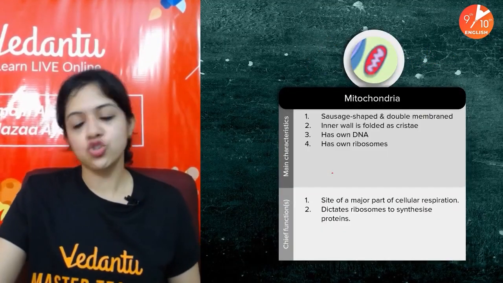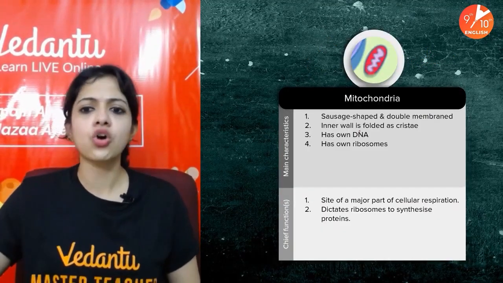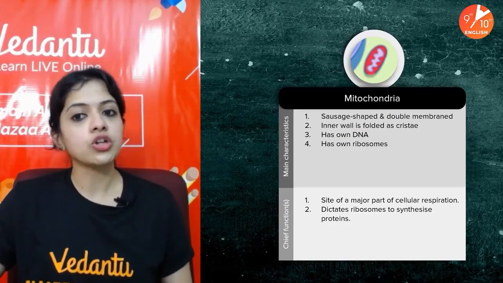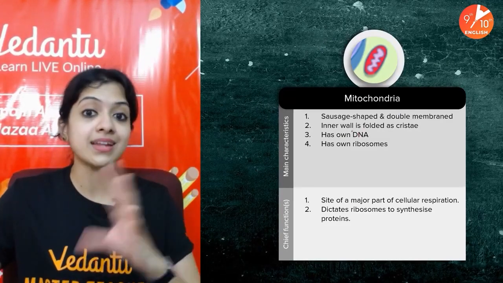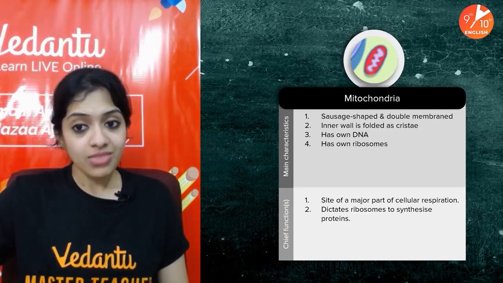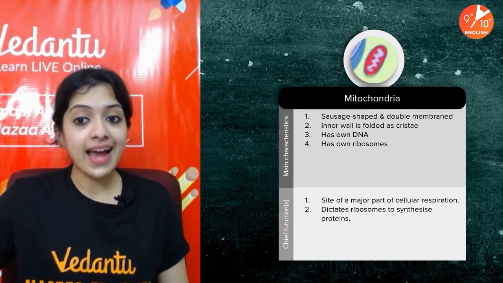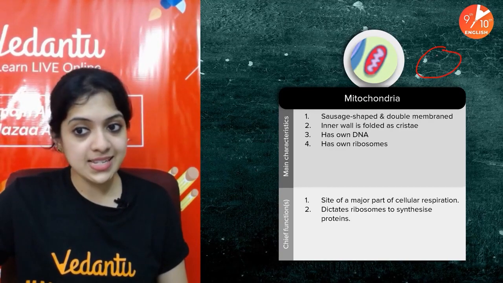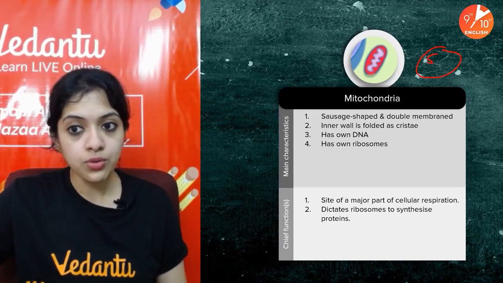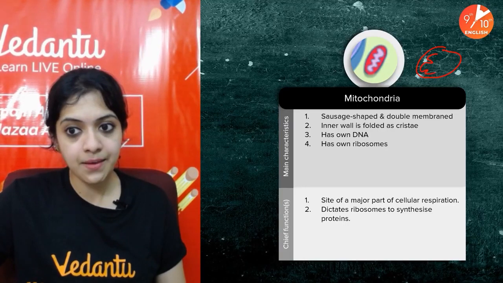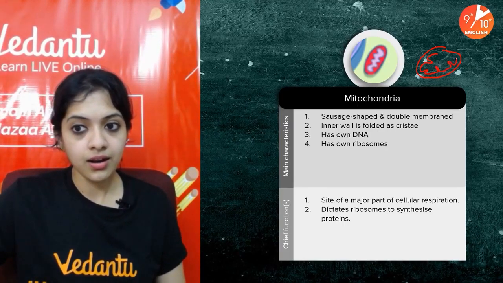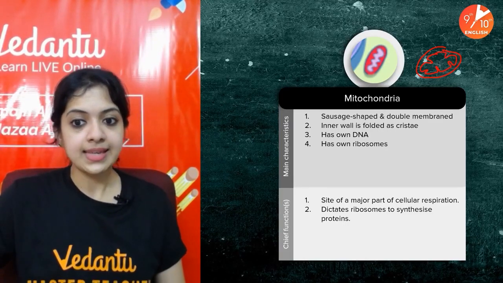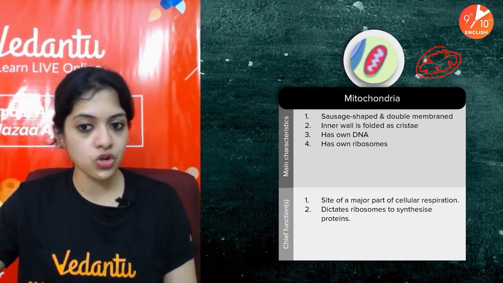Moving ahead, now let's talk about the mitochondria. Mitochondrion is singular, mitochondria is plural. It's sausage shaped, that is double membraned. Its inner walls are folded as cristae, as you can see here. Or if I had to draw it, this is the outer wall. The inner wall would be something like this. Okay. Yes, this is what one mitochondrion is.